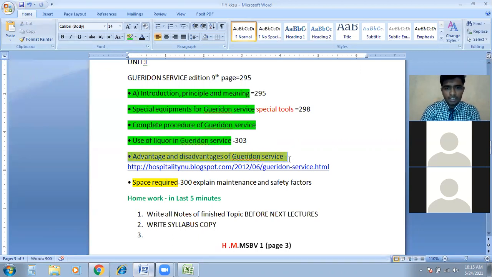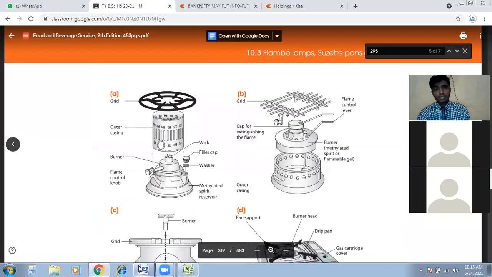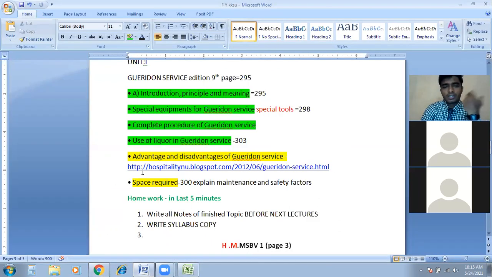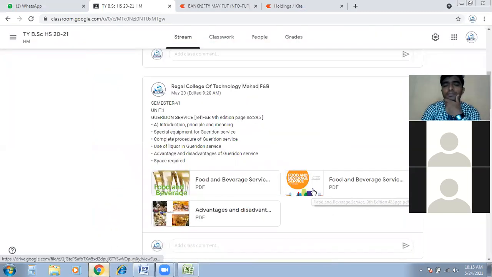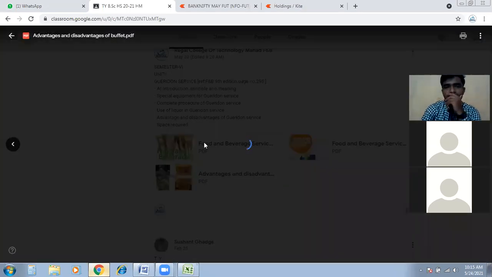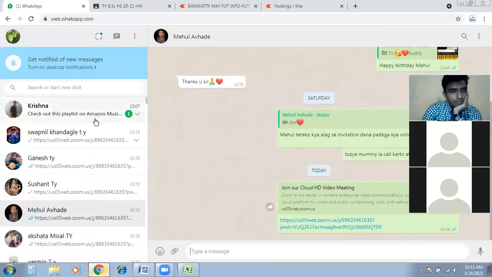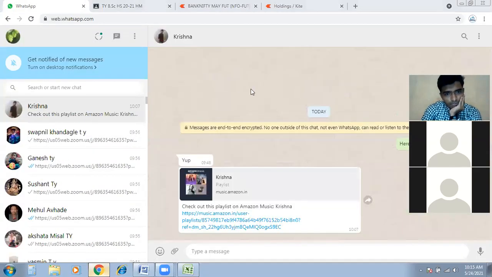Then another topic is the advantages and disadvantages of the gueridon service. Akshada, can you briefly tell 2 or 3 advantages or disadvantages of the gueridon service as per your general knowledge? What do you think?